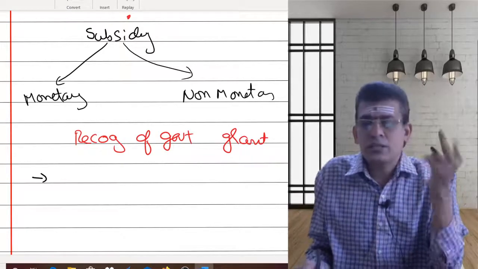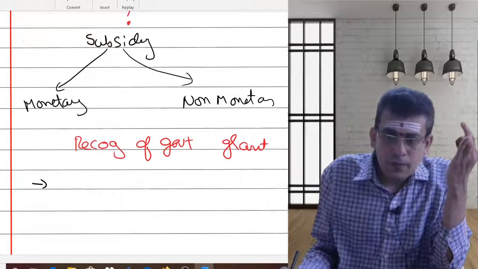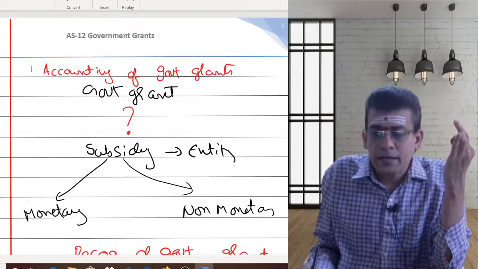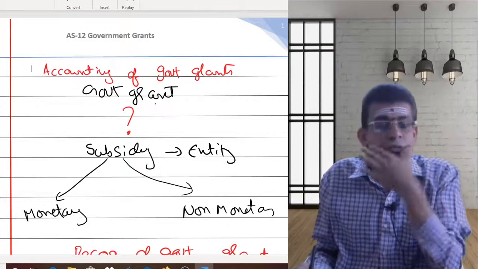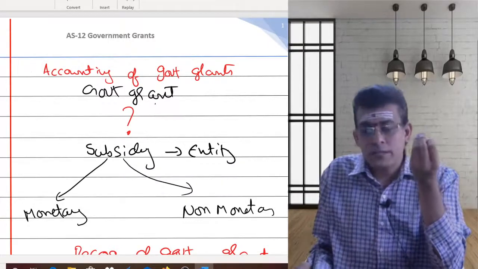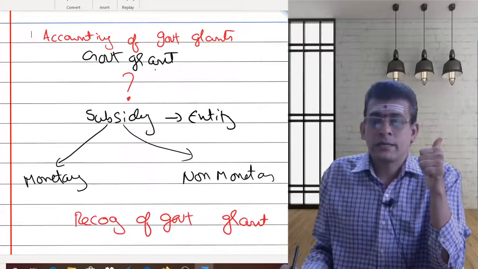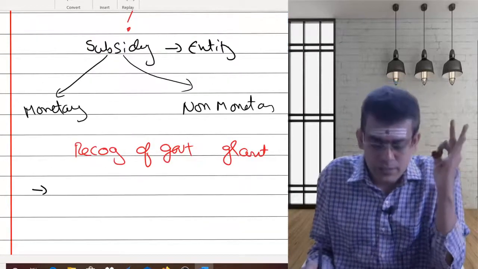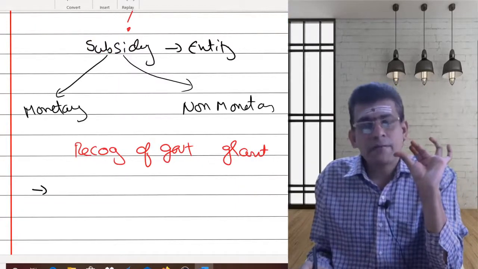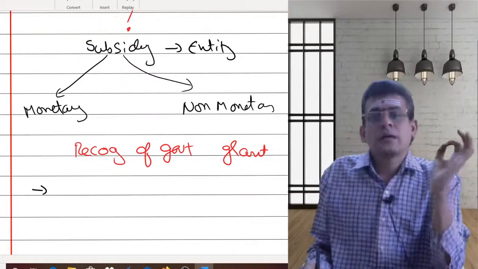So the first condition here concerns the entity. The government is giving some sort of subsidy, monetary or non-monetary grants, to the entity. Then when to recognize? The first condition says the entity has complied with all the conditions relating to the grant, relating to the collection of the grant.